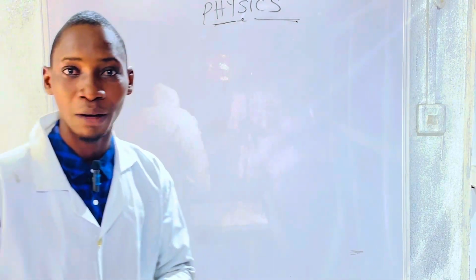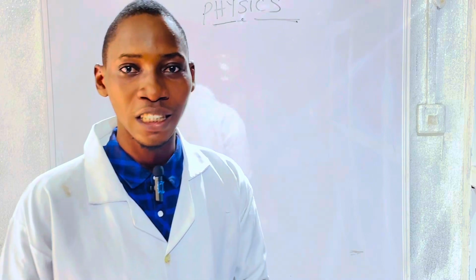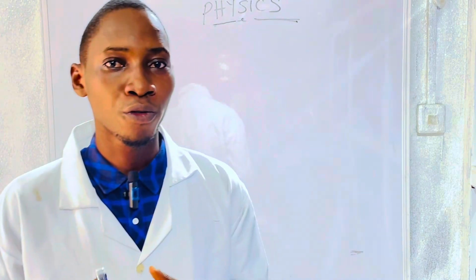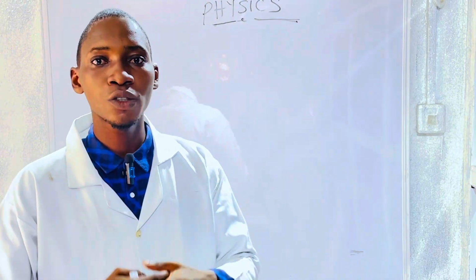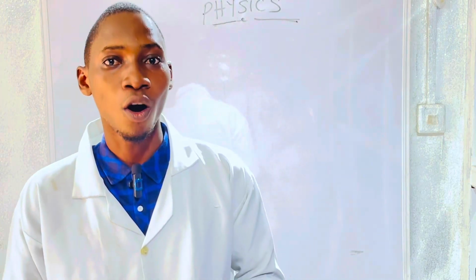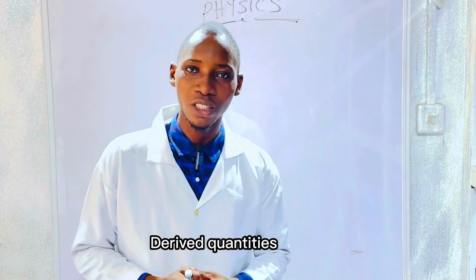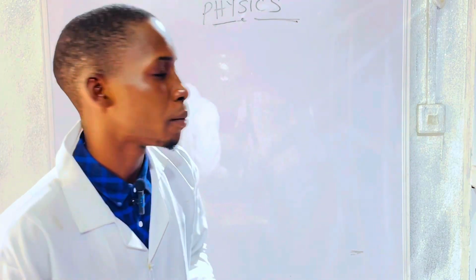In today's edition, we'll be talking about units and measurements in physics. As we discussed in our introductory class, physics is a branch of pure science under the Department of Physical Science. Measurements are ways in which physicists communicate with each other. They are a unique system of communication in physics. We have fundamental quantities and their units, and derived quantities and their units. Today, because of our time, we'll be looking at fundamental quantities.